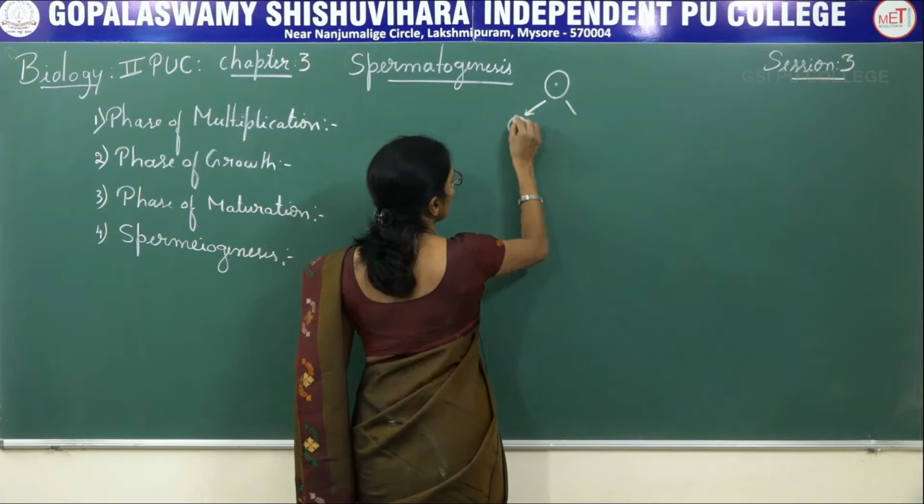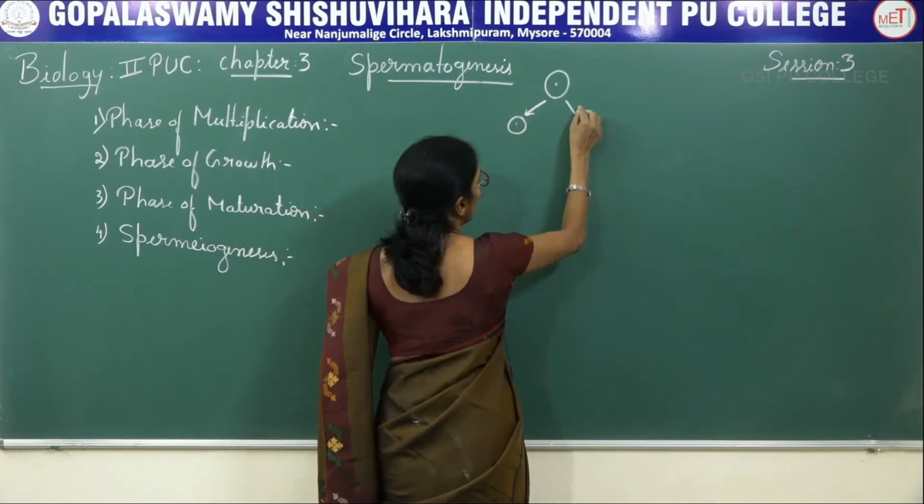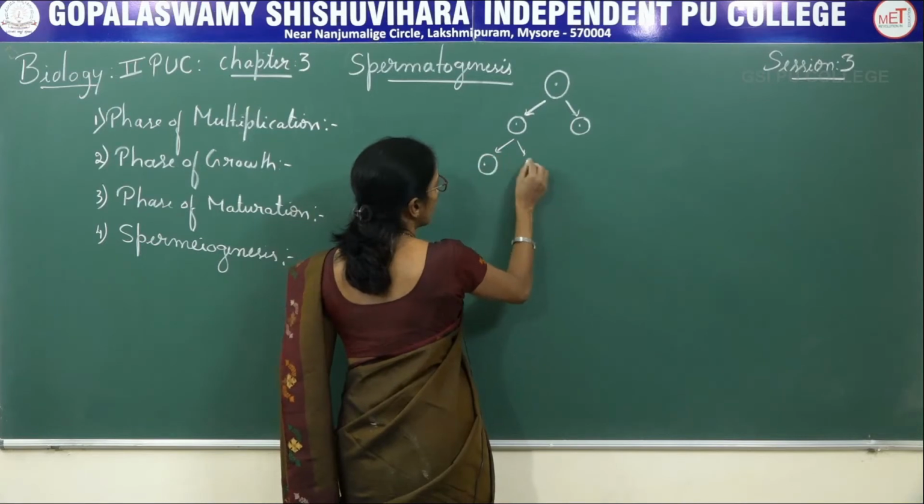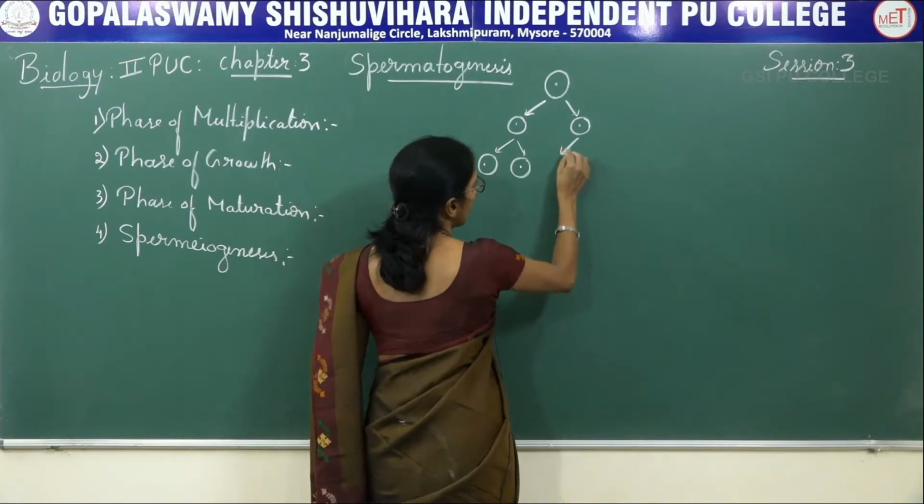This is the primordial germ cell that is present inside the seminiferous tubule.